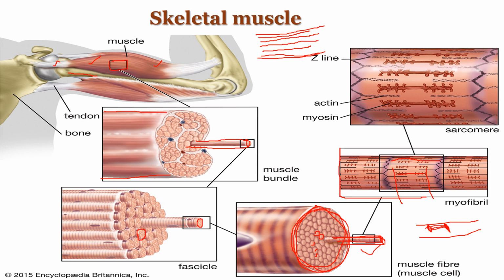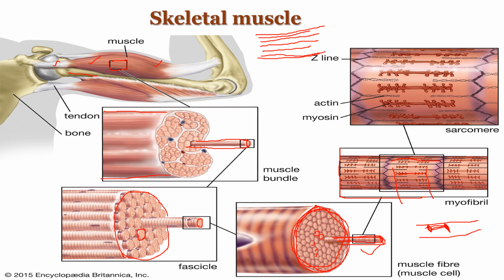And these muscle bundles or fascicles exist again in groups, and all are again covered by a connective tissue sheet, and this is called the epimysium. So these are the three connective tissue sheets present in the skeletal muscle.